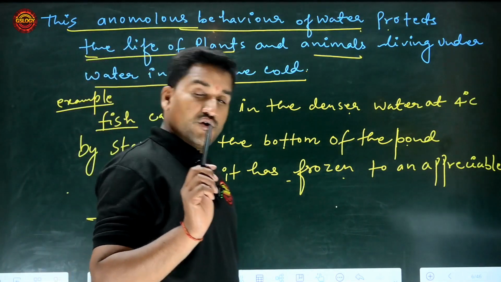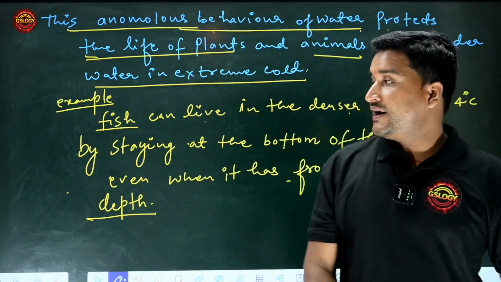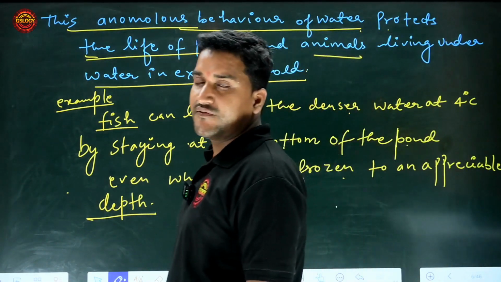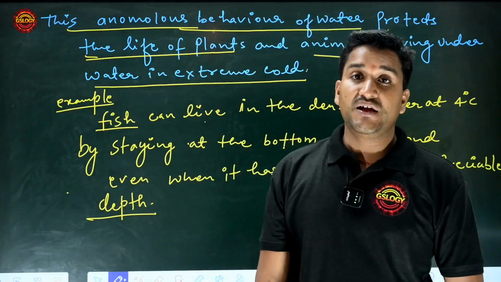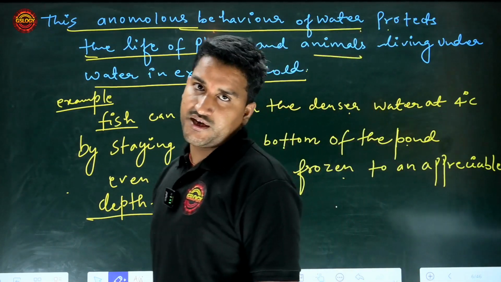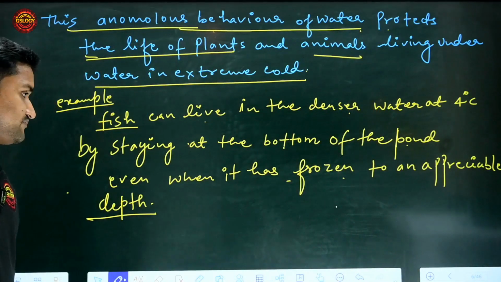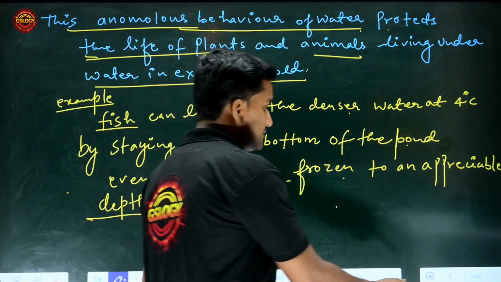So clear? Always keep in mind that the maximum density of water is found at 4 degrees Celsius and the minimum volume at 4 degrees Celsius. Get on to the next topic.